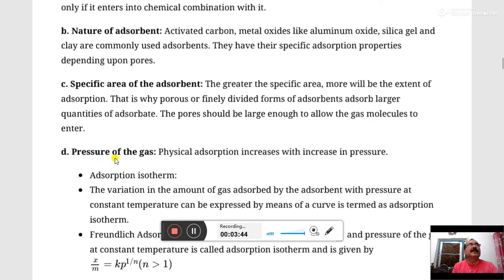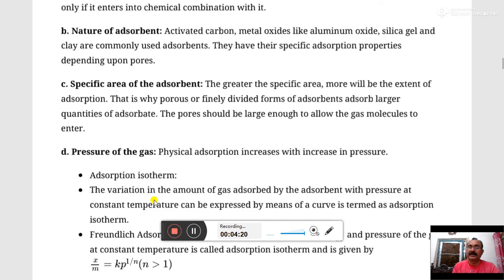Next is the pressure of the gas. We know the adsorption of a liquid on a solid does not depend on pressure, but the adsorption of a gas on a solid is directly proportional to the applied pressure at constant temperature, and that is called the adsorption isotherm. Iso means the same, therm means temperature. That means at constant temperature, if we apply more pressure, more gas will be adsorbed. That is called the adsorption isotherm.